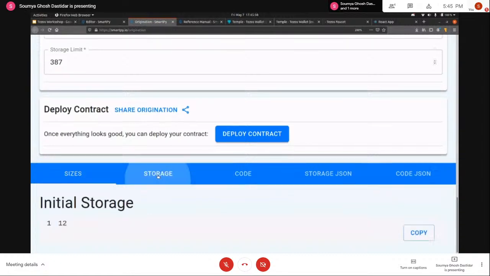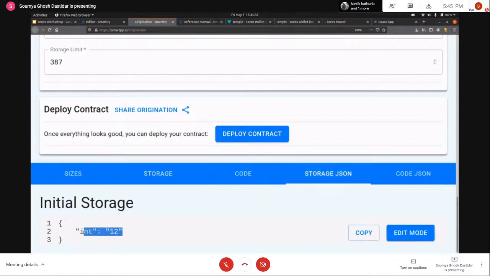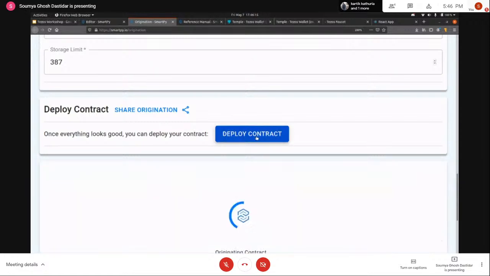Also, if you want to customize the storage, right here you can see that the initial storage is set to 12. But let's say I do not want to set the initial value to 12 but to 0. I can click on edit, then change the value and save it, and that will update the initial storage. And finally, after you're done with the changes, you can just deploy the contract.